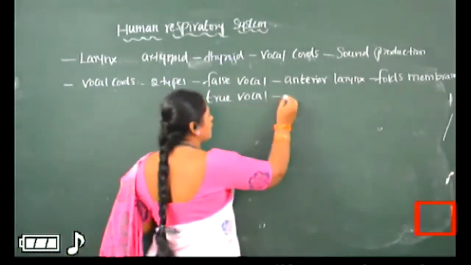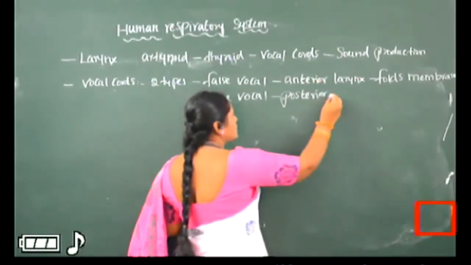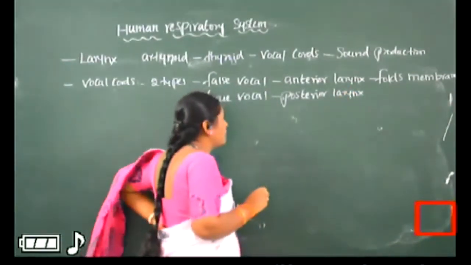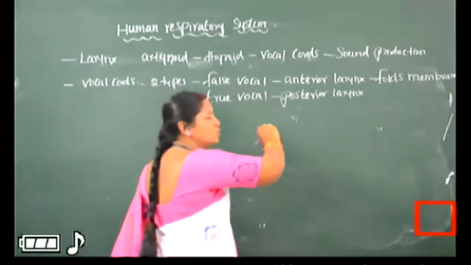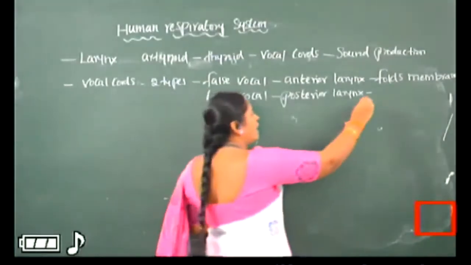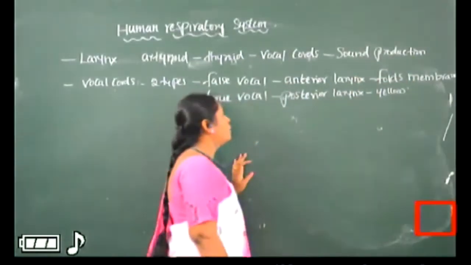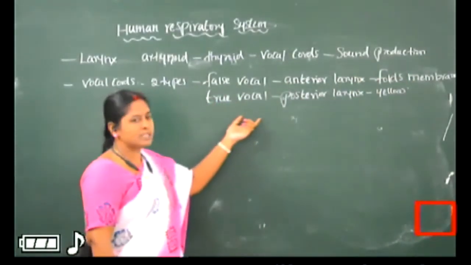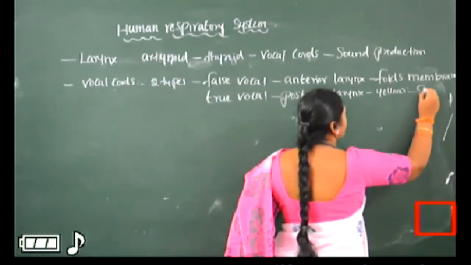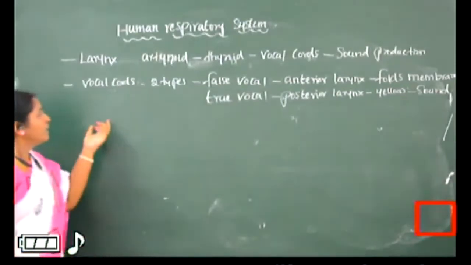Next one is true vocal cords. True vocal cords are present towards the posterior part of the larynx. They are yellow in color, known as true vocal cords, and they produce the sound. So which produces the sound? True vocal cords only produce the sound. So that is of the arytenoid cartilage.